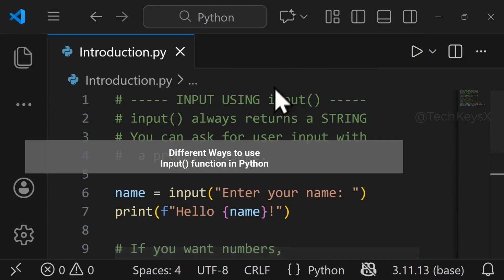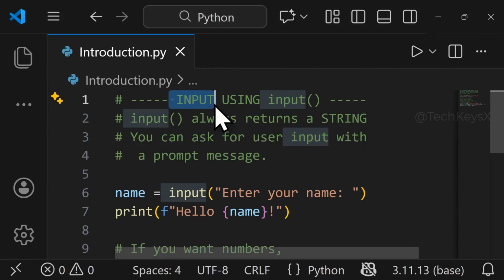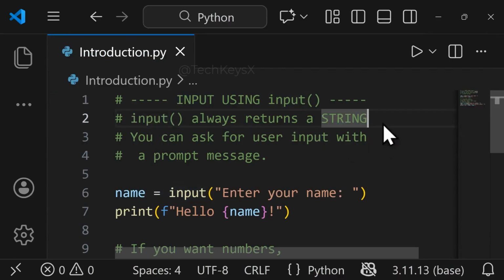Hello guys, welcome to Python series. Today I will tell you what is input in Python. So input is a function in Python that allows your program to take information from the user. When your code runs and reaches an input, it will pause and wait for the user to input something. So input always returns a string.